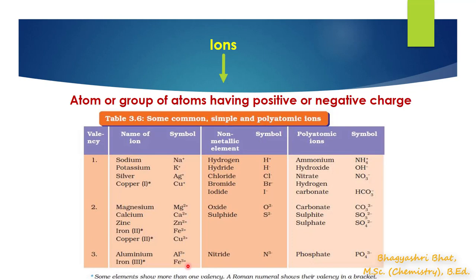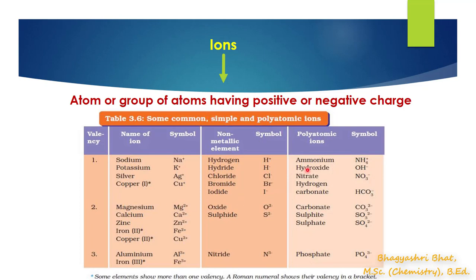Similarly, you can see here hydrogen, hydride, chloride, bromide, iodide, etc. So from hydride to iodide, you can see these are atoms with negative charge. So ions are either atoms with positive or negative charge, or they may be a group of atoms.